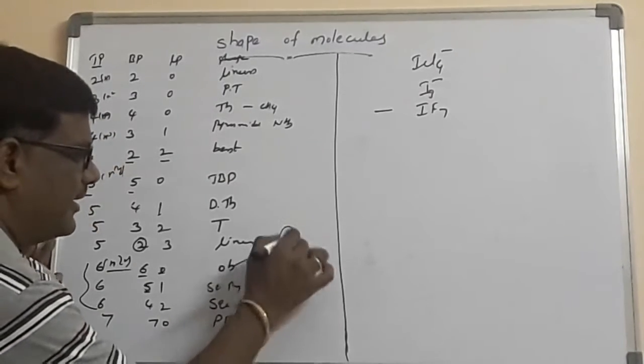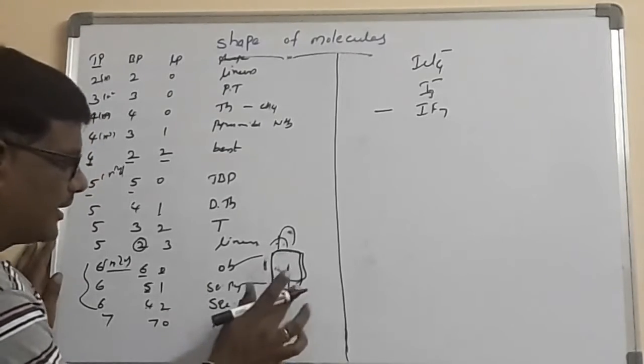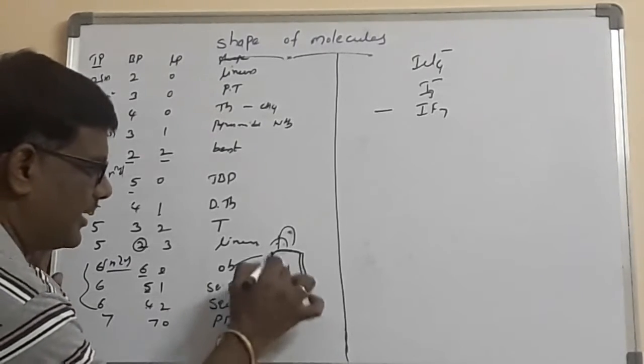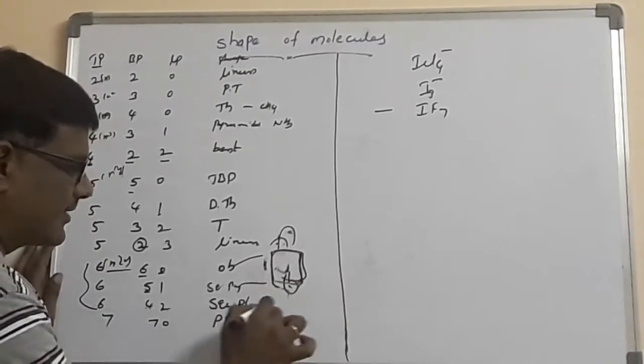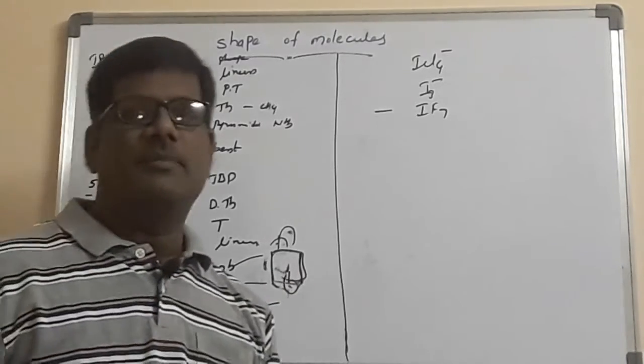Whenever one lone pair, simply you will get like this, which is called the square pyramid. 4, 2 nothing but this is also again lone pair, you will get only square, that's why it is called the square planar. 7, 0 which is called the pentagonal bipyramid.